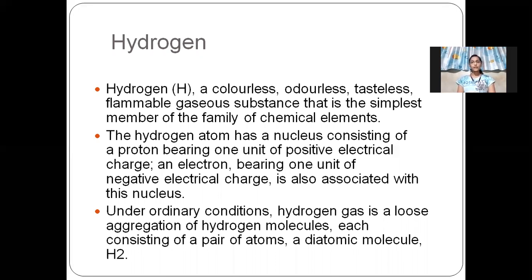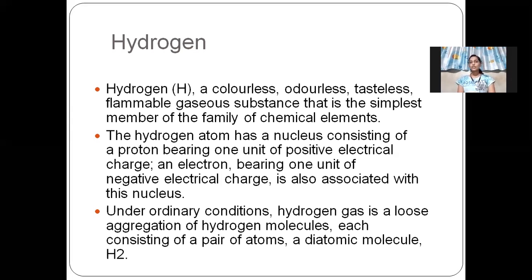For the hydrogen atom, the proton bears 1 unit positive electrical charge and the electron bears 1 unit negative electrical charge, and neutrons are neutral, they don't have any charge.